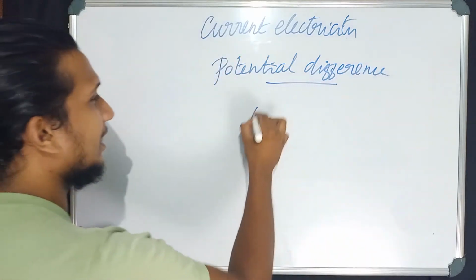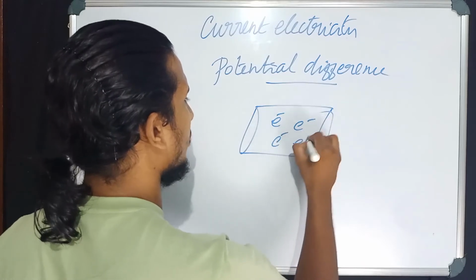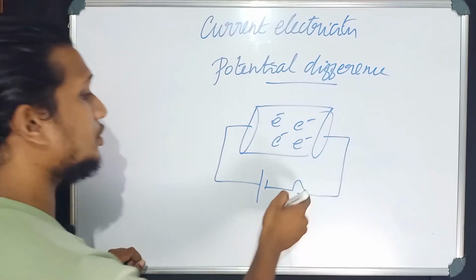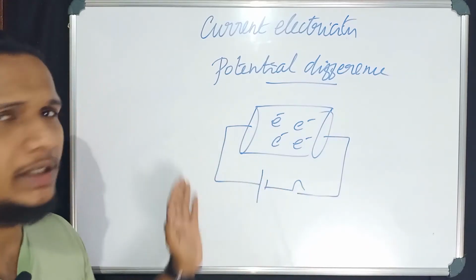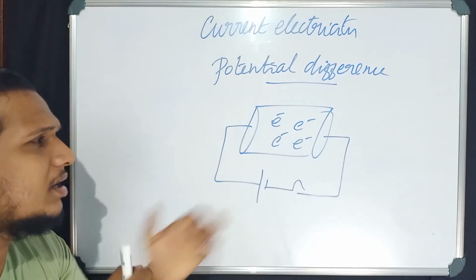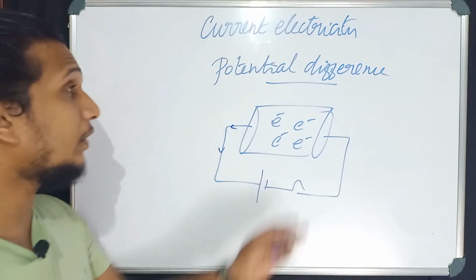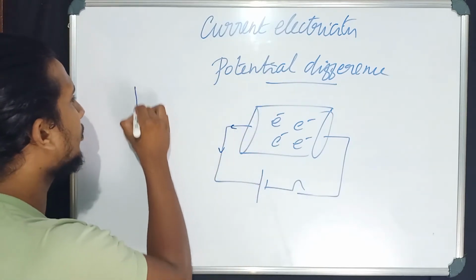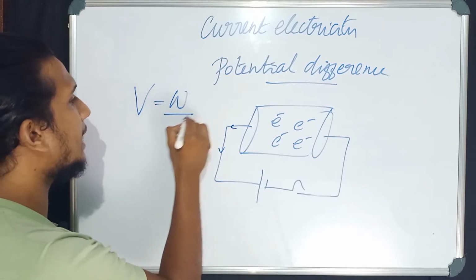See here, I have a conductor over here. It is having so many free electrons, a battery is there, a switch is there. The moment I switch it on, this battery will become active and it will start doing a work for me. What it will do? It will start pulling these electrons outside the conductor, and electrons start flowing through this wire. Then you have to define what is meant by potential difference. For that we have an equation here. Potential difference represented by the letter V is equal to W by Q.